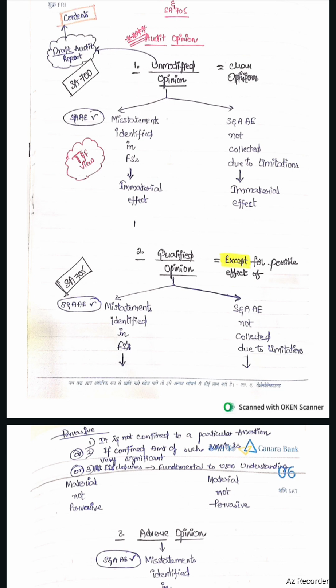Pervasive means it is not confined to a particular assertion, or if confined, the amount of such material misstatement is very significant, or it concerns misstatements in disclosures that are fundamental to users' understanding. In all 3 cases, the item will be considered as pervasive.